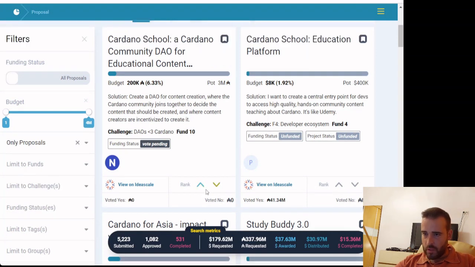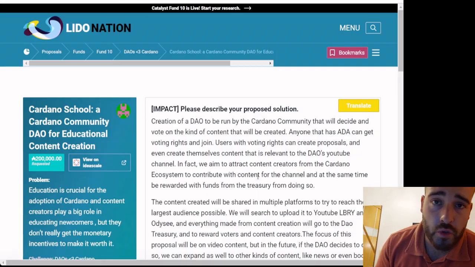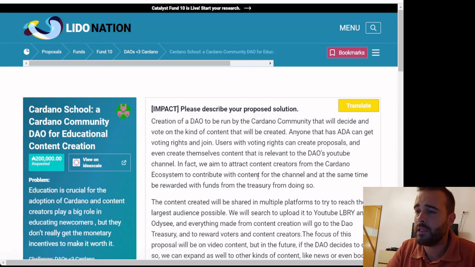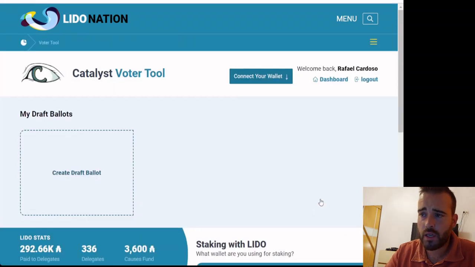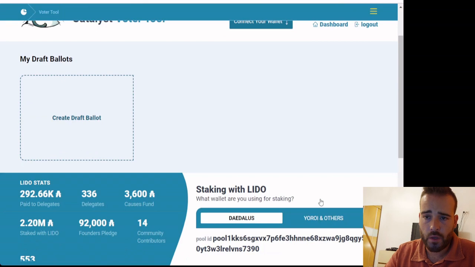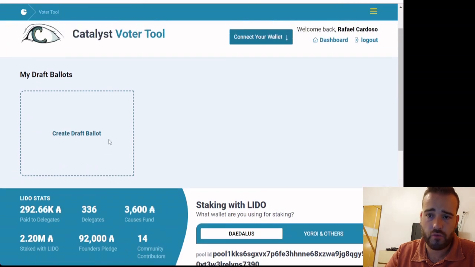And we can see here there's a light blue that is upvoted right now. Another thing you can do that might be very useful for Catalyst is to use the Catalyst voter tool. And this is very good for everyone interested in Catalyst. You just come here to Catalyst, you click on the voter tool, and then you have your create draft ballot.